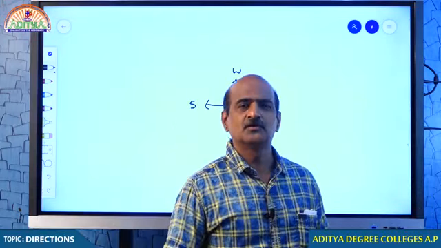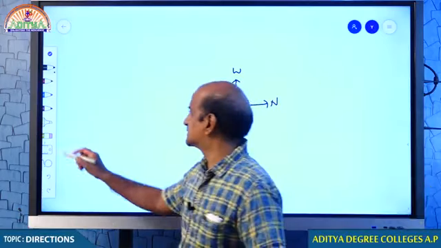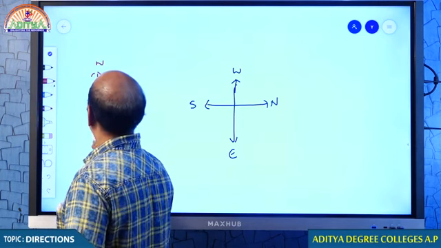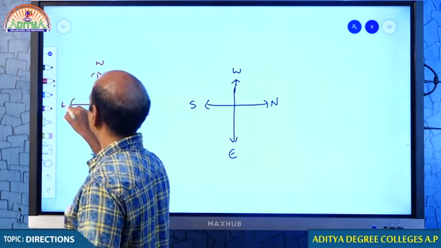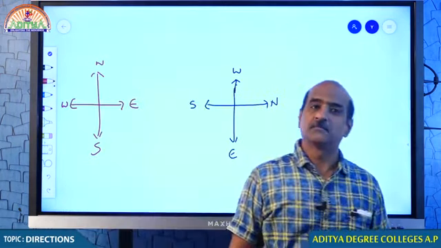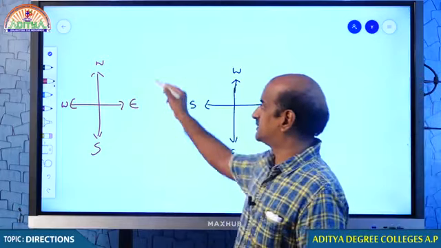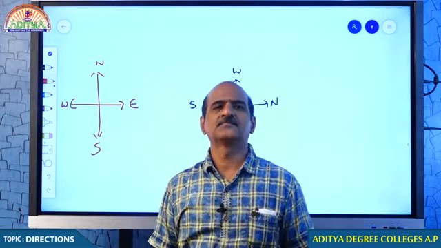Usually we do not take it like this. Our practice is only taking directions like this. This is the regular form of taking the directions. There is no confusion. But my point to you is, directions are not always supposed to be taken like this. You can take them anywhere, as I told you already.